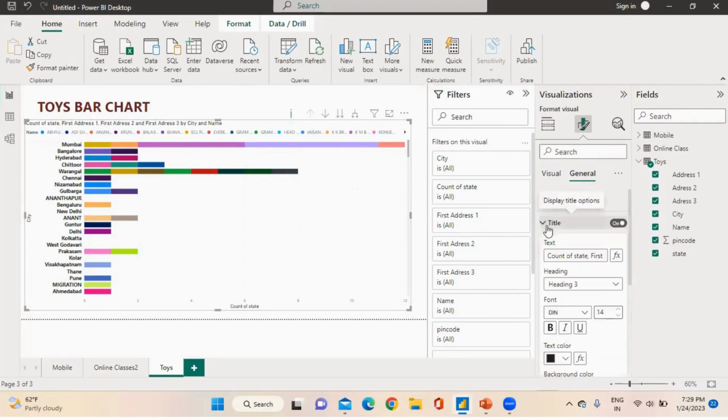I am moving on to title. This is a title text. If you want to give any name to your chart, you have to go to general, click on title.